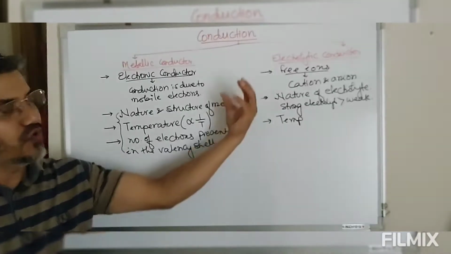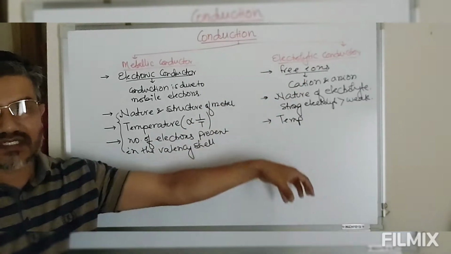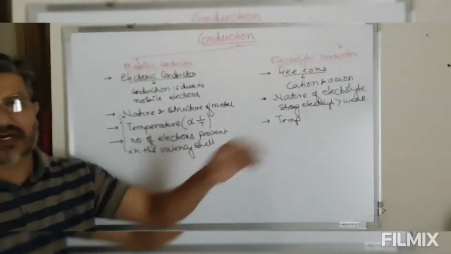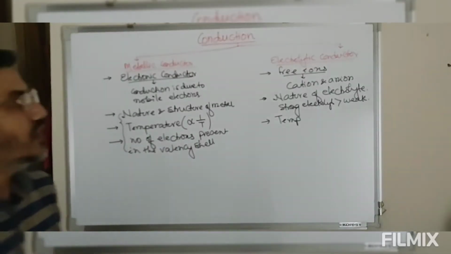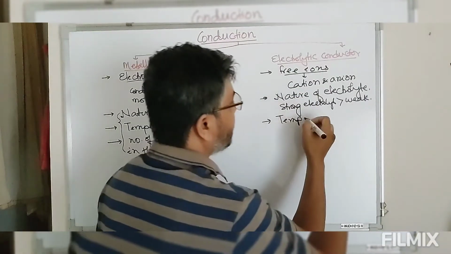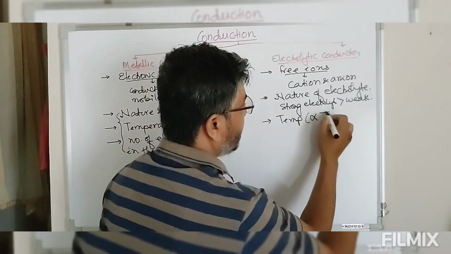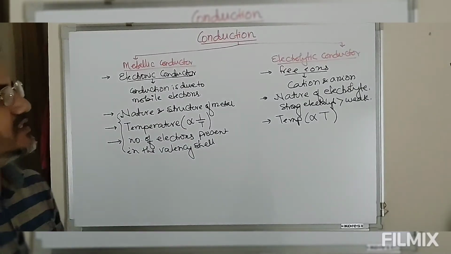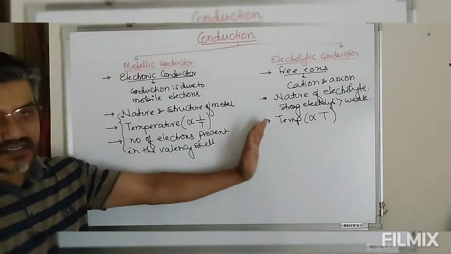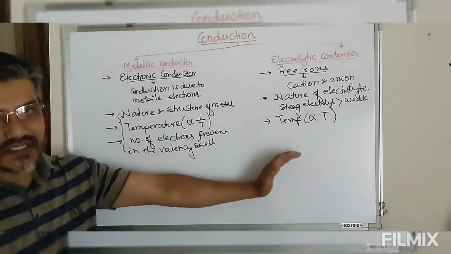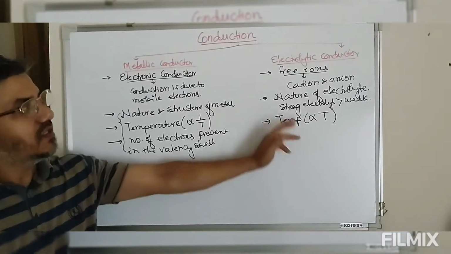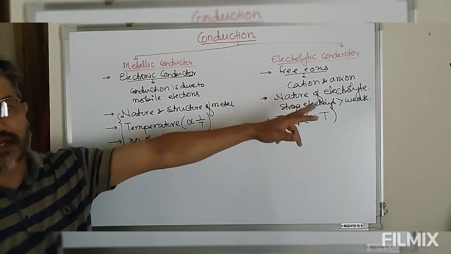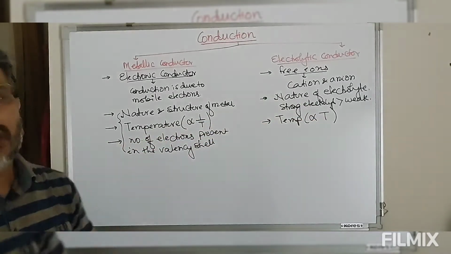As the ions move faster due to decrease in the viscosity of the solvent, the conduction capacity of the ions will increase. So in case of electrolytic conduction, this conduction is directly proportional to temperature. As the temperature increases, electrolytic conduction increases. The reason being, due to decrease in viscosity of the solvent, ions will move faster, hence current carrying capacity will be more.